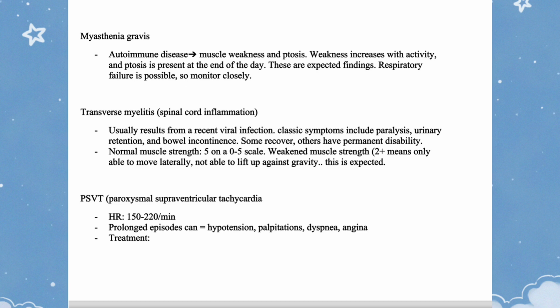Normal muscle strength is 5 on a 0 to 5 scale. Weakened muscle strength of 2 plus means only able to move laterally, not able to lift up against gravity. This is expected.